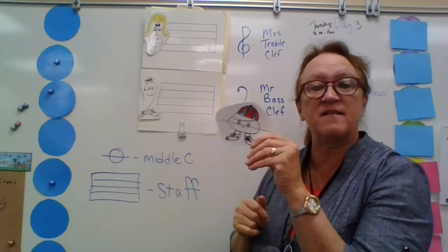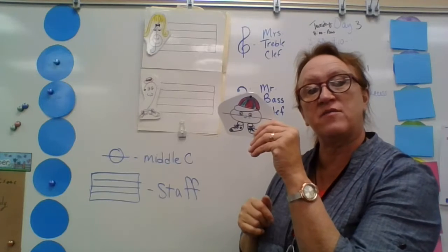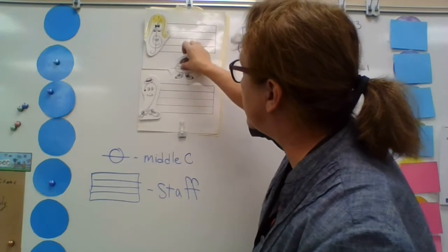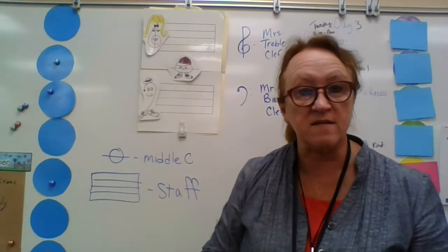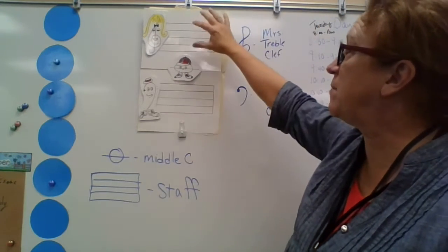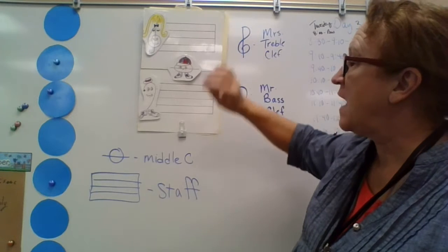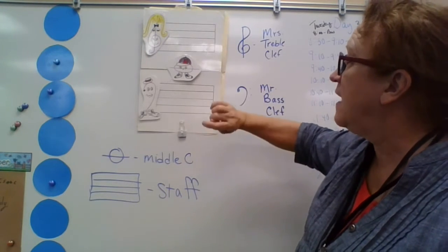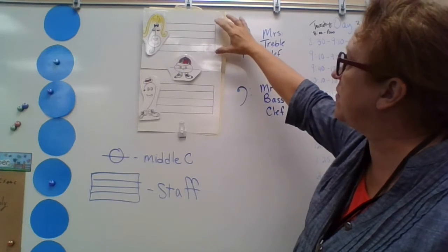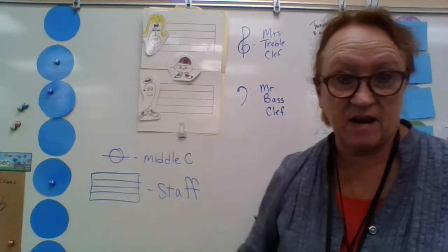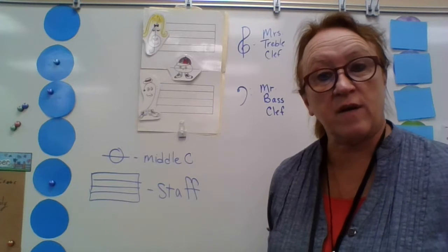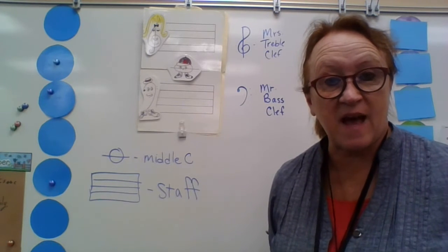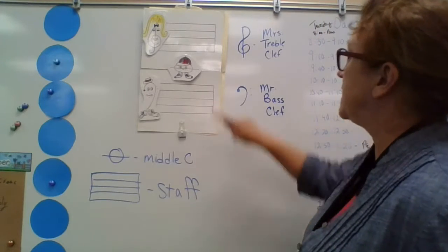And so he made a decision that he wanted to be friends with both of them. And so he decided to live in the middle of the street. And so he could be friends with people on Mrs. Trebleclef's side of the street and friends with Mr. Bassclef's side of the street. And so Middle C really couldn't be over here. He couldn't be over here. And there must not have been any cars in his neighborhood. And so it was okay that he lived in the middle of the street. And so that is the story of Middle C.